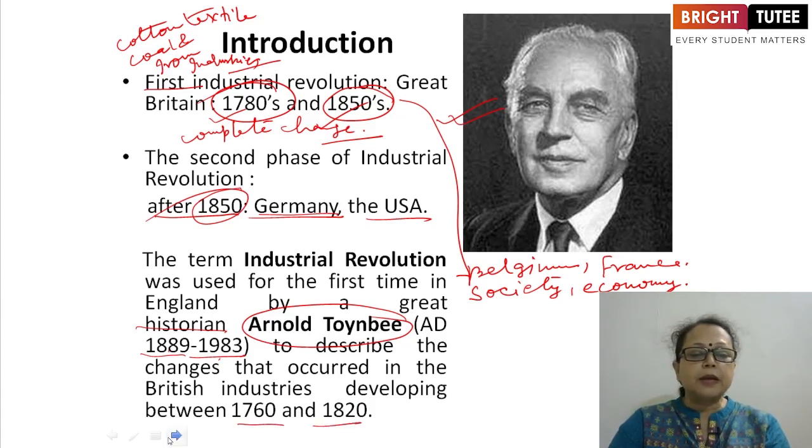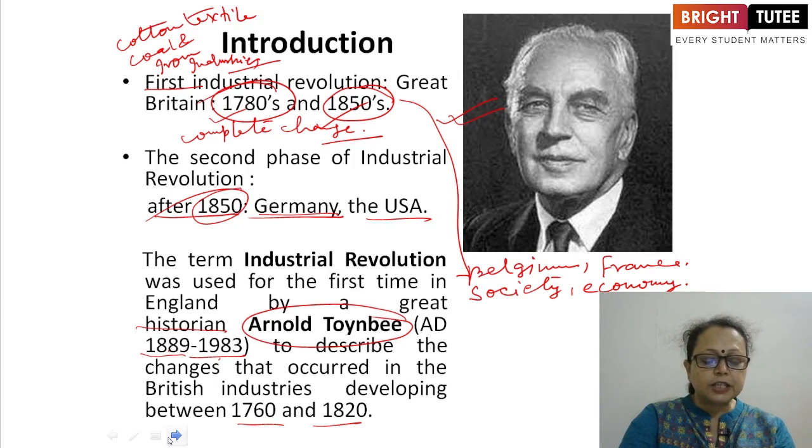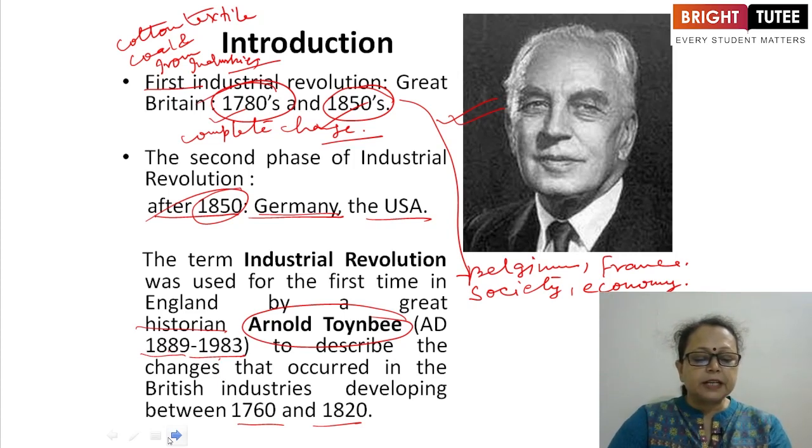He was the first man who used this term Industrial Revolution, and he described the first phase of Industrial Revolution which developed in Britain, and the changes experienced in British industries.